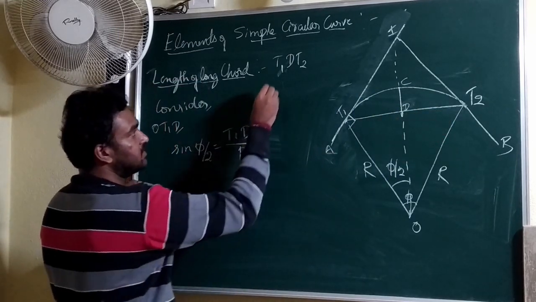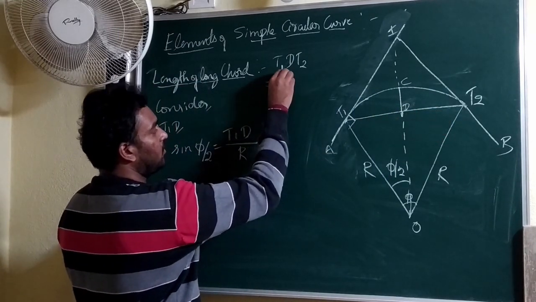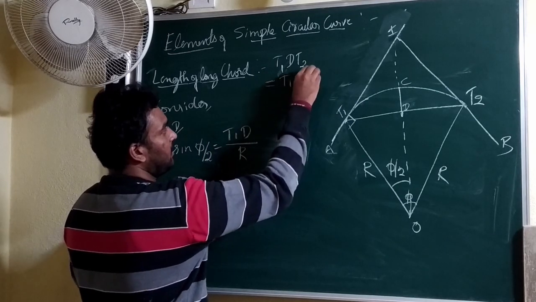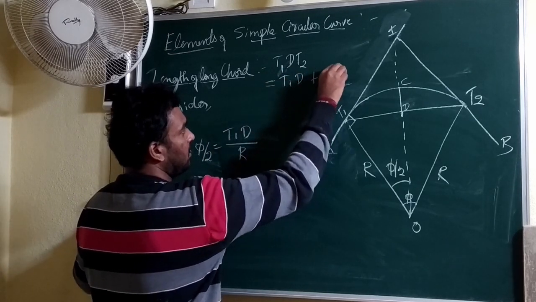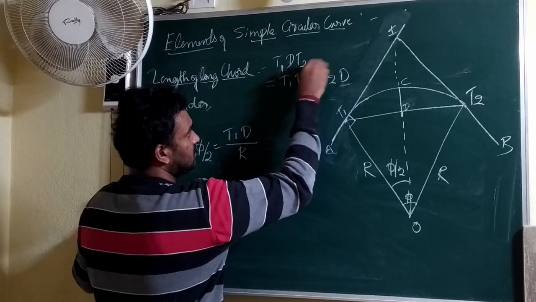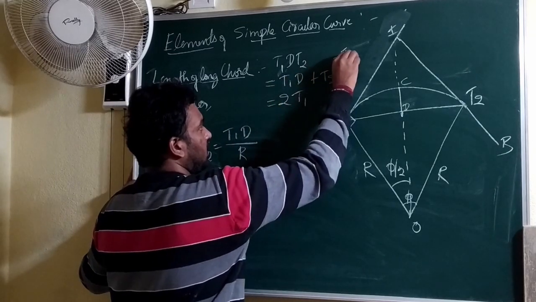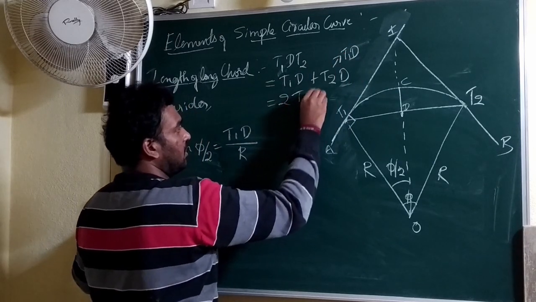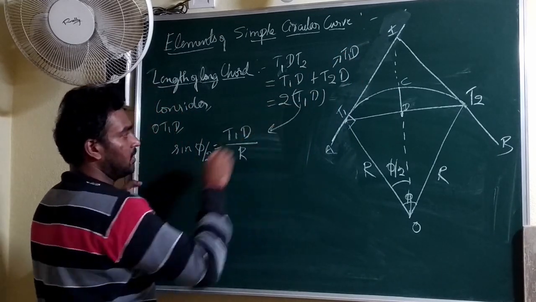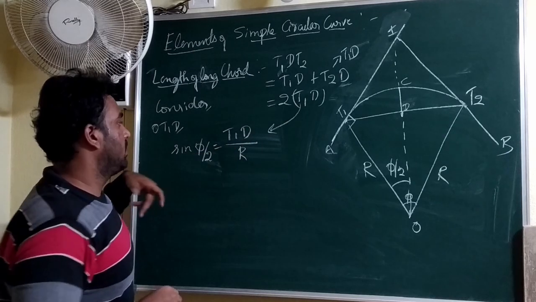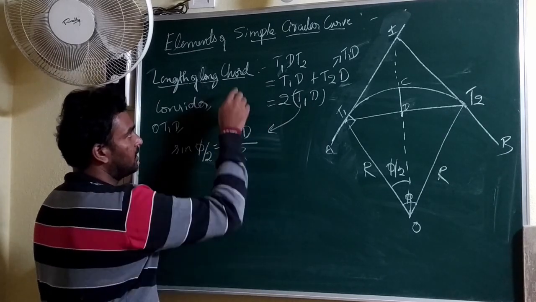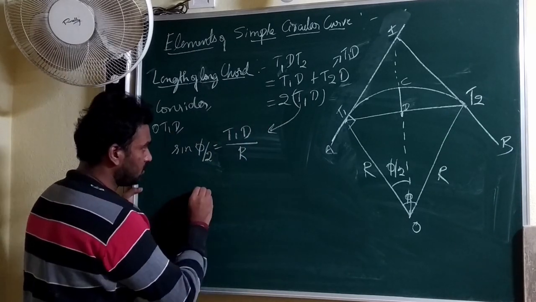That means T1T2 could be written as T1D plus T2D, or 2 times T1D. So if I find T1D, it's enough. I will multiply by 2 and get the length of the long chord.